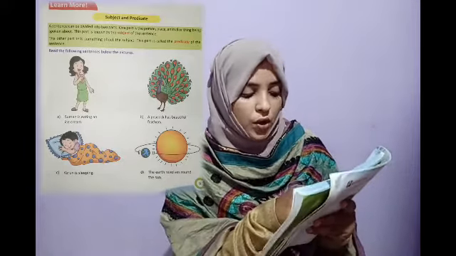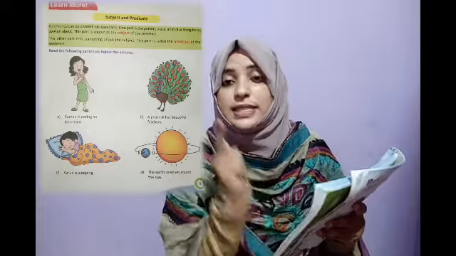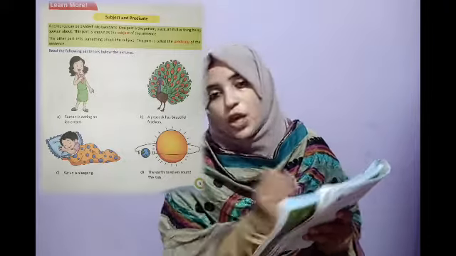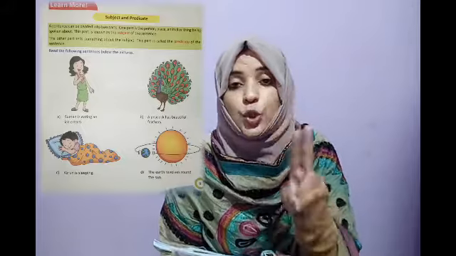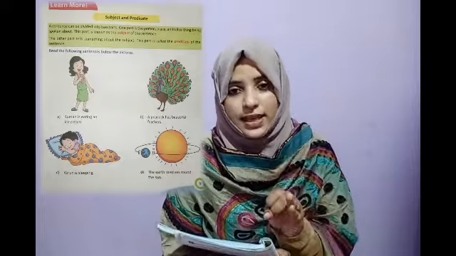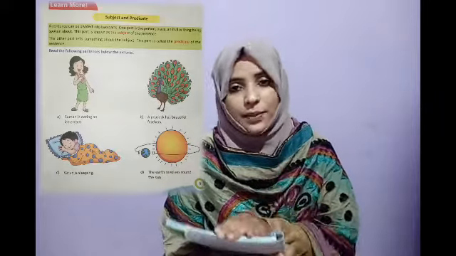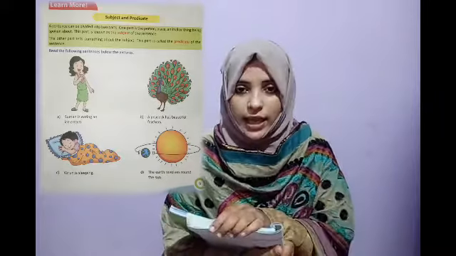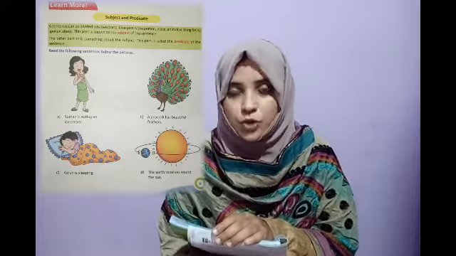That part is known as the subject of a sentence. The first part will be a person, place, thing, animal or a pronoun. That is the first part, the subject.